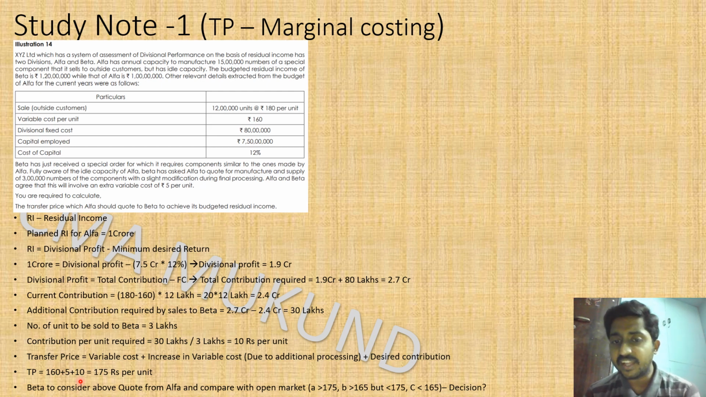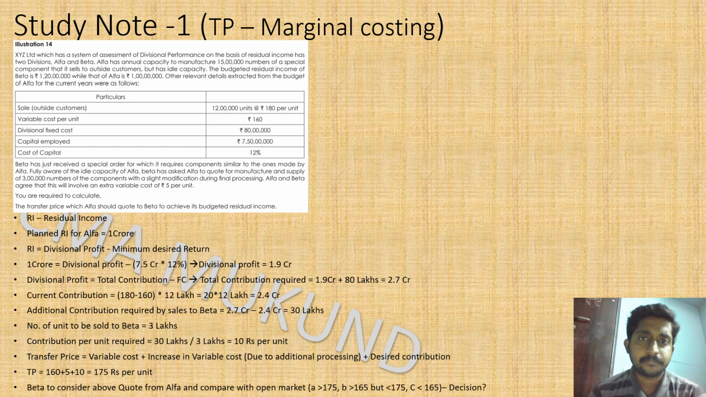So anything greater than 165, it's better to buy from Alpha itself for the Beta company. Anything lesser than 165, it is better to buy from the outside market, whoever is quoting that. So that's the decision. Just rewind and see the video. This is a critical decision making, may be useful for you, maybe it comes in the objective type question also. So let us move to